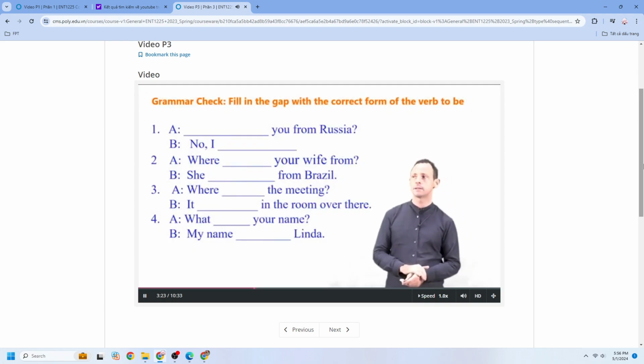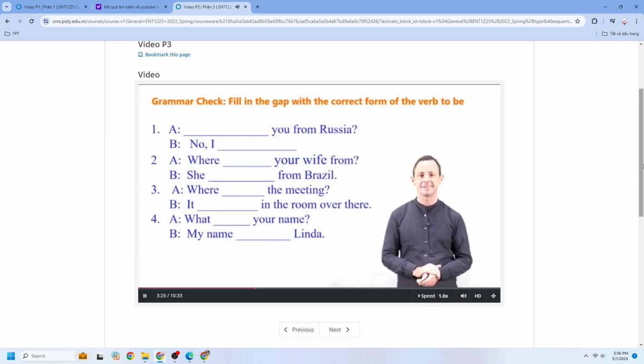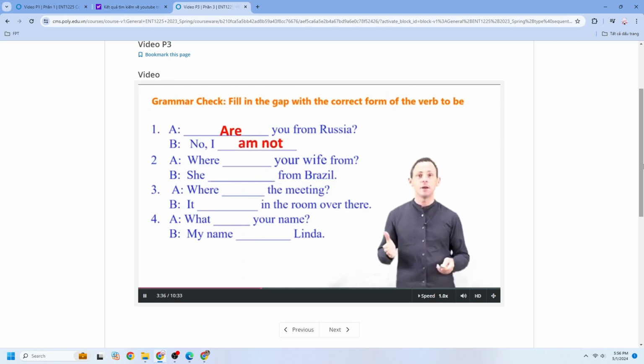Now, let's practice the sentences with the verb to be. Number 1. Are you from Russia? No, I am not. Number 2. Where is your wife from?